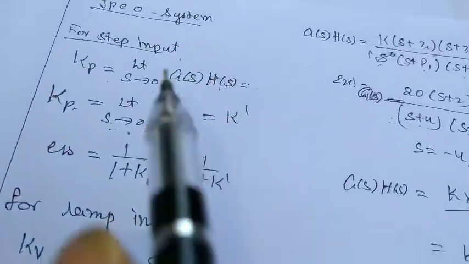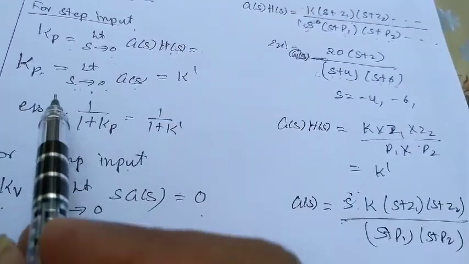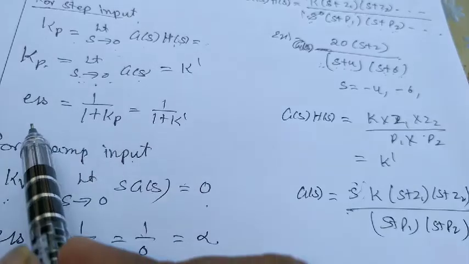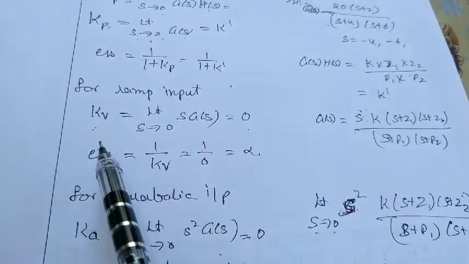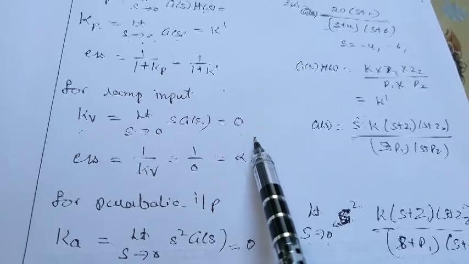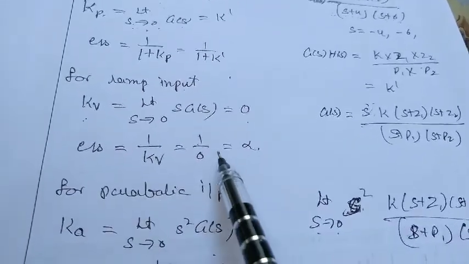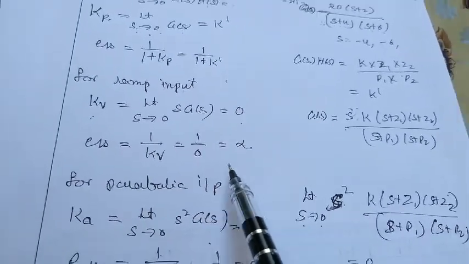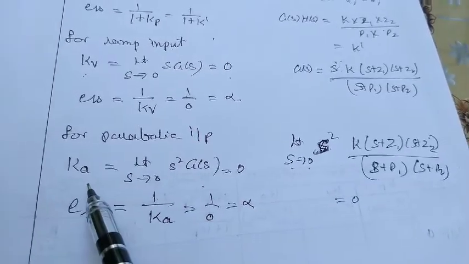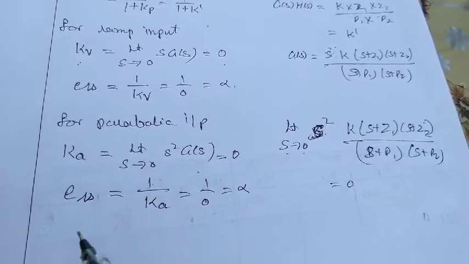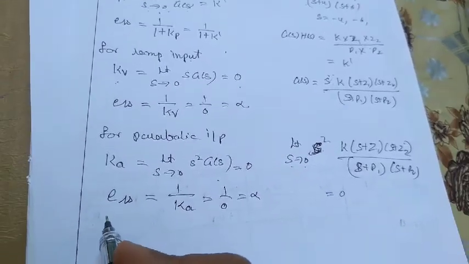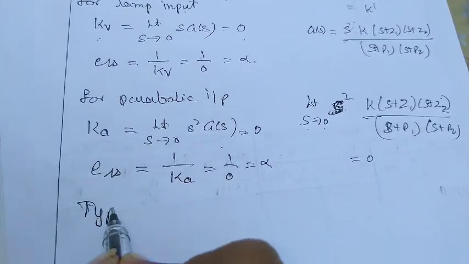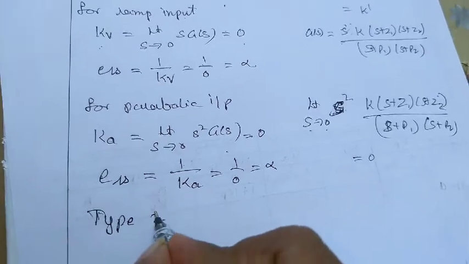So for type 0 system, Kp value will be some constant and ESS is 1 by 1 plus that constant. For ramp input, Kv value will be 0 and ESS is 1 by 0, that is infinity. For parabolic input, Ka is 0 and ESS value is infinity. So in the same way, we'll consider for type 1 system.